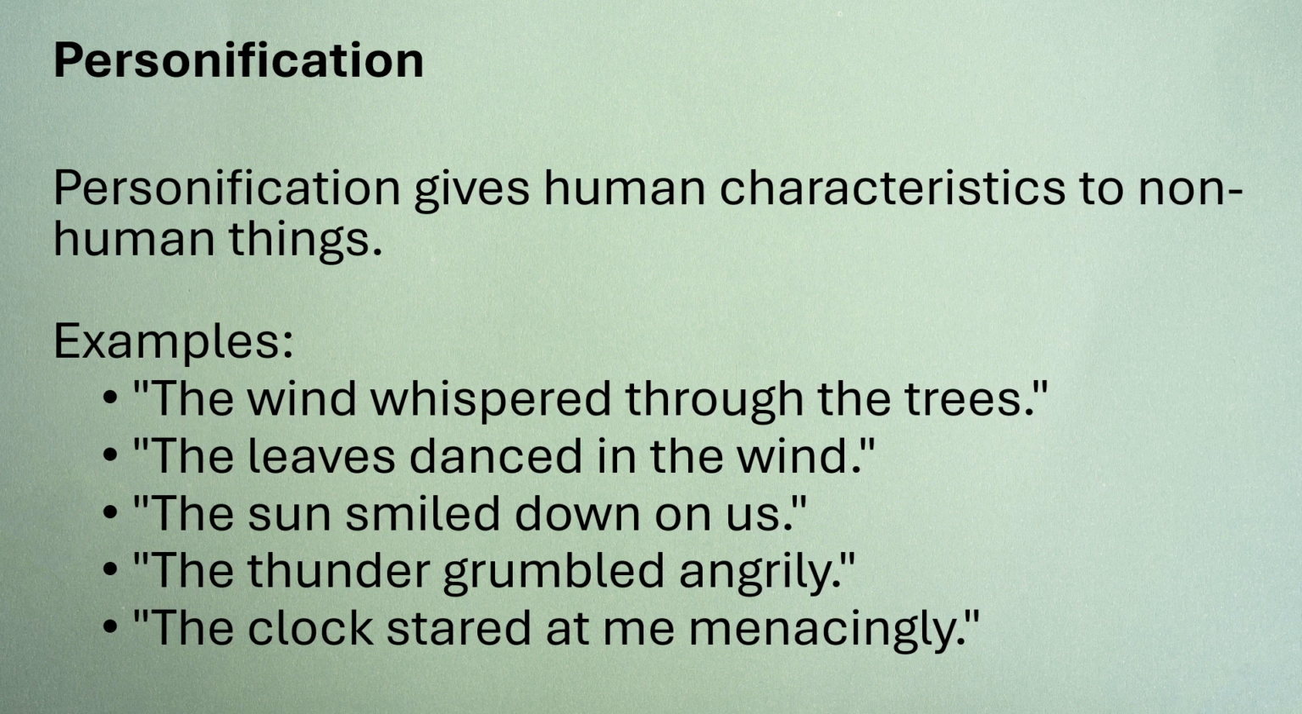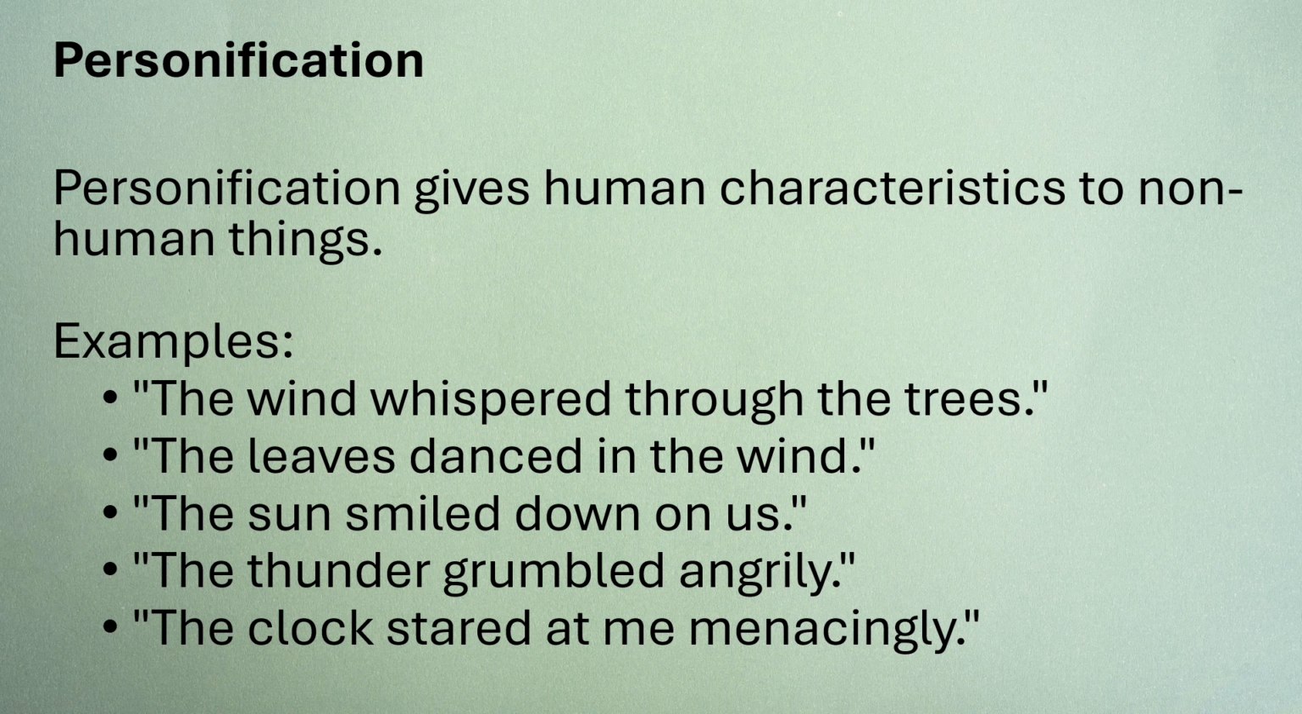The leaves danced in the wind. The sun smiled down on us. The thunder grumbled angrily. The clock stared at me menacingly. In these examples, you can see human characteristics have been given to non-human things.